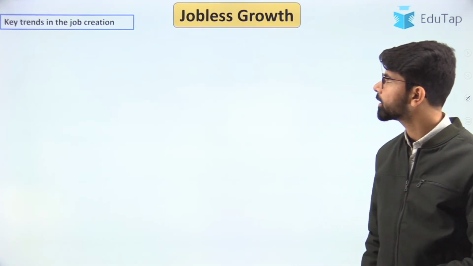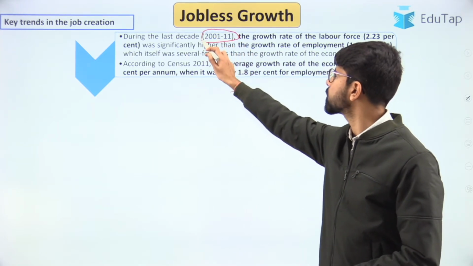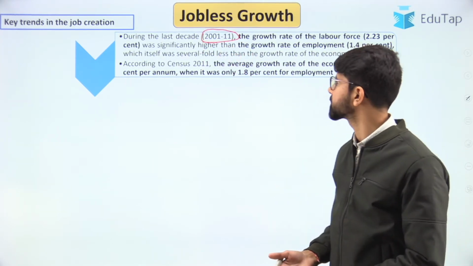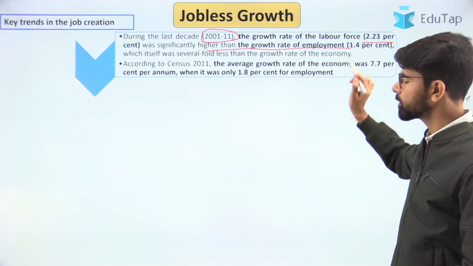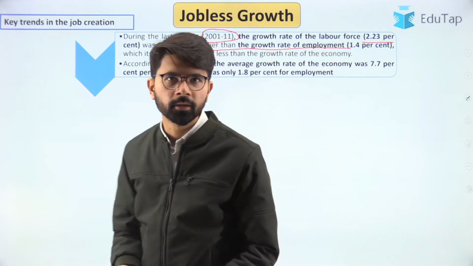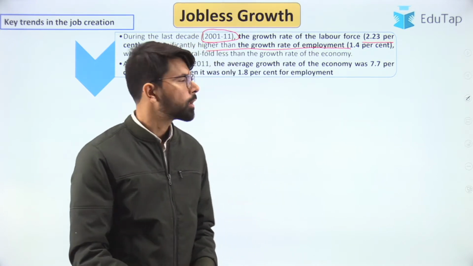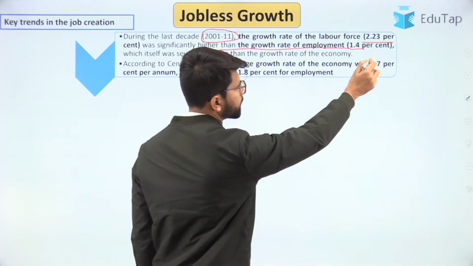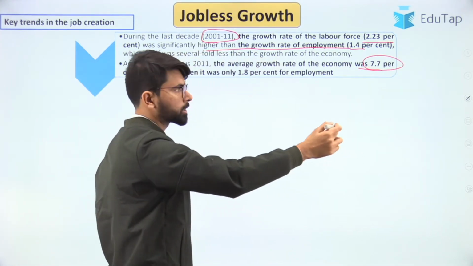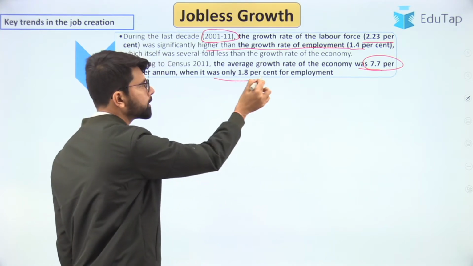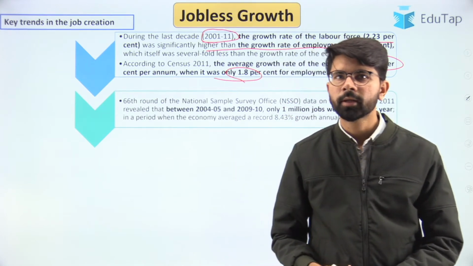Before going ahead, let us look at the key trends in job creation. If you look at the last decade, that is 2001 to 11, the recent data is yet to be published. The growth rate of the labor force was significantly higher than the growth rate of employment. What does it mean? The number of people who want to participate in economic activities was larger, while the employment rate was less than that. The growth rate of the economy was 7.7%, which was pretty high, but the employment generation was just 1.8%. That is the average over the entire decade.